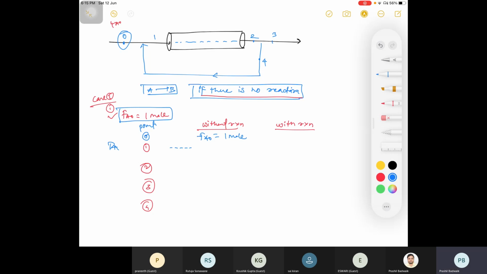Now, could you please tell me what is your molar flow rate at point 3? If there is no reaction, the molecule is just passing and coming out of the reactor, so what is your Fa3?